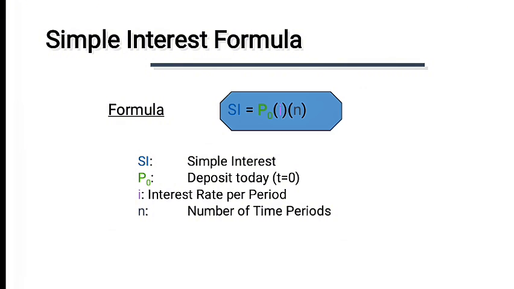First, we look at the simple interest formula. What is the formula? Simple interest, SI is used for simple interest, is equal to P naught, which is the deposit today, or the present value of the deposit which you have today. I is used for the interest rate per period. N is used for the number of time periods, which means the number of years for which you are taking that loan. So SI, simple interest, is equal to P naught times I times N.